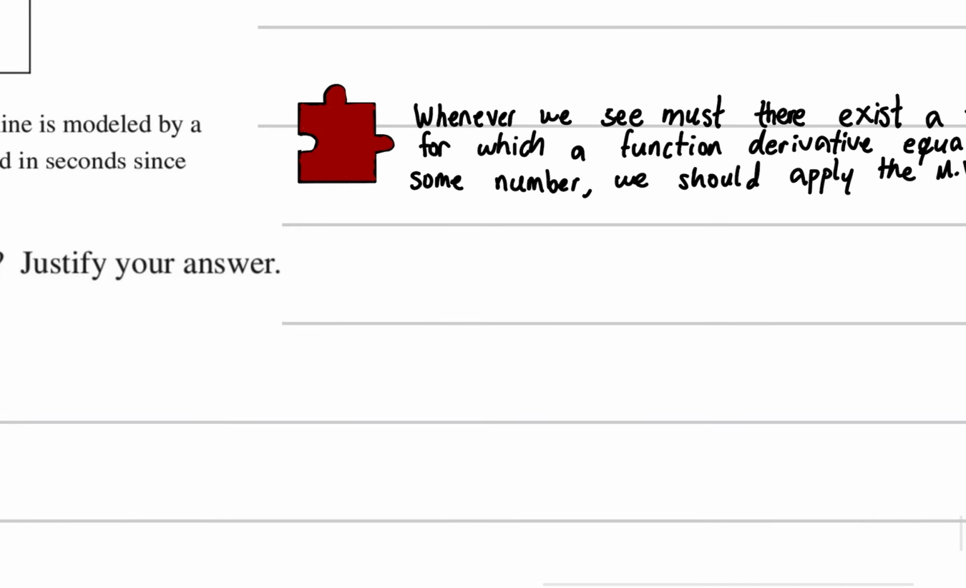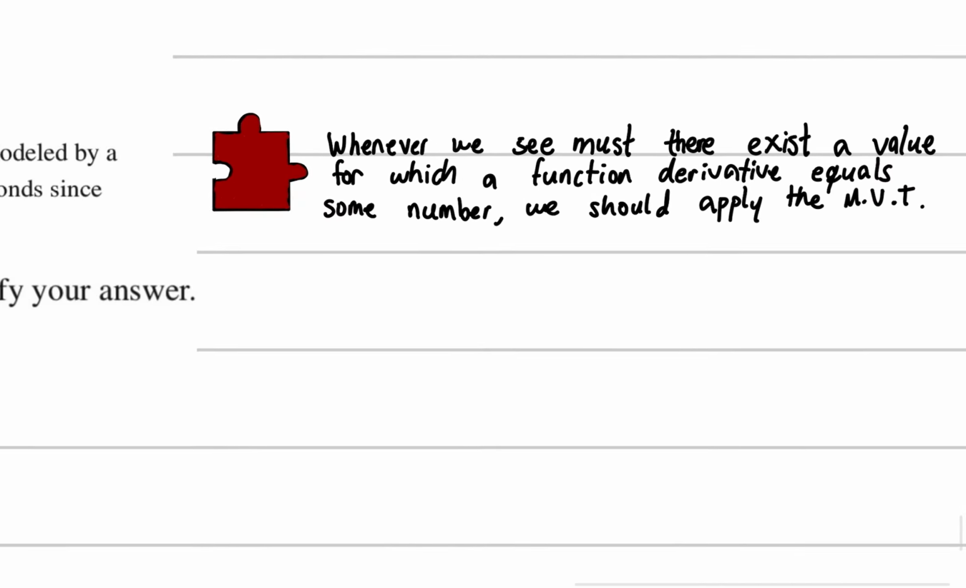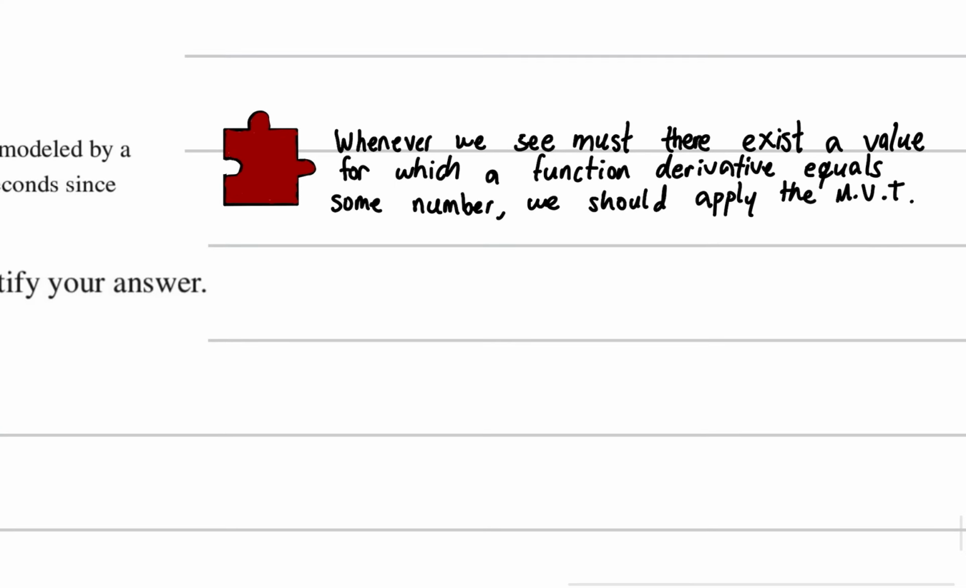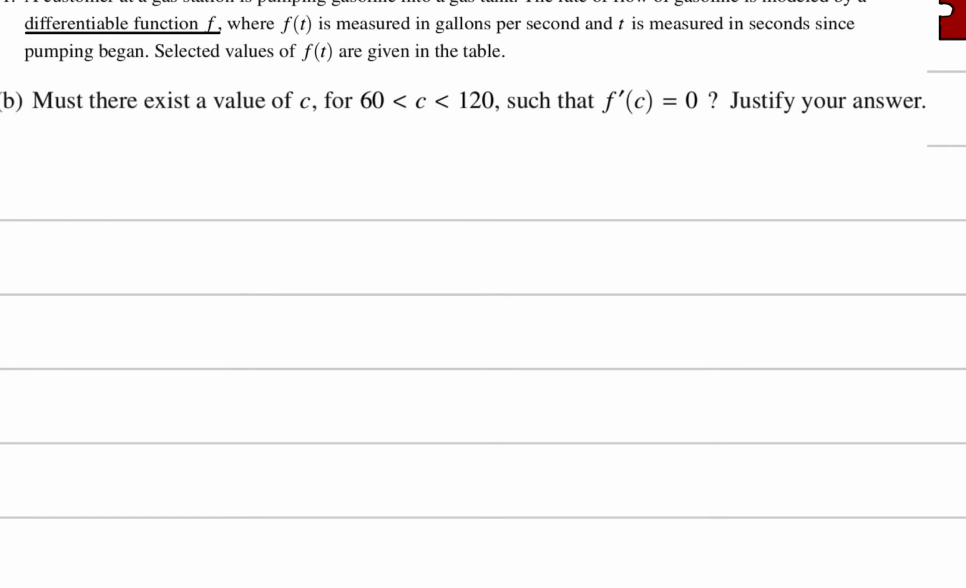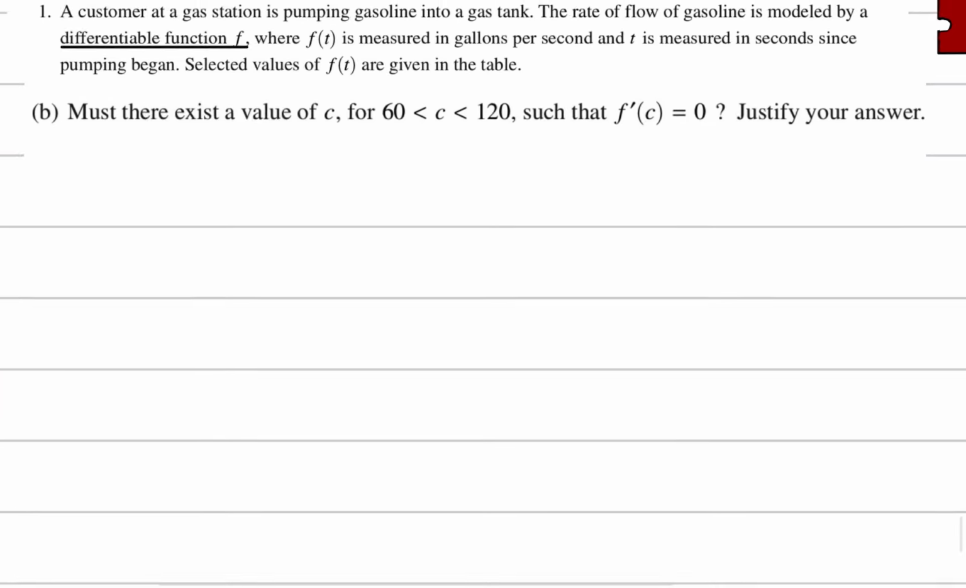So key pattern recognition is that whenever we see there exists a value where the derivative equals, hey, I don't know, some number, we should probably apply the mean value theorem, right? Whenever we see this type of problem, which will show up a lot, we're probably going to use the mean value theorem. And little tip, the answer is probably yes, unless they specify by the mean value theorem. That's a different case.